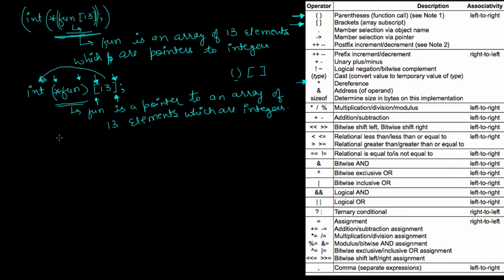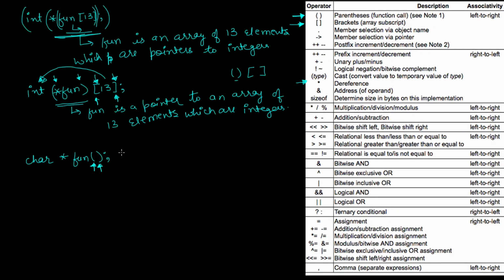Okay, right? Now if I do some declaration, something like this, char *fun(), okay, now you will see in this complete declaration, if you go to the precedence table, you will find out that these brackets have highest precedence, and here these parentheses are specifying a function, right?